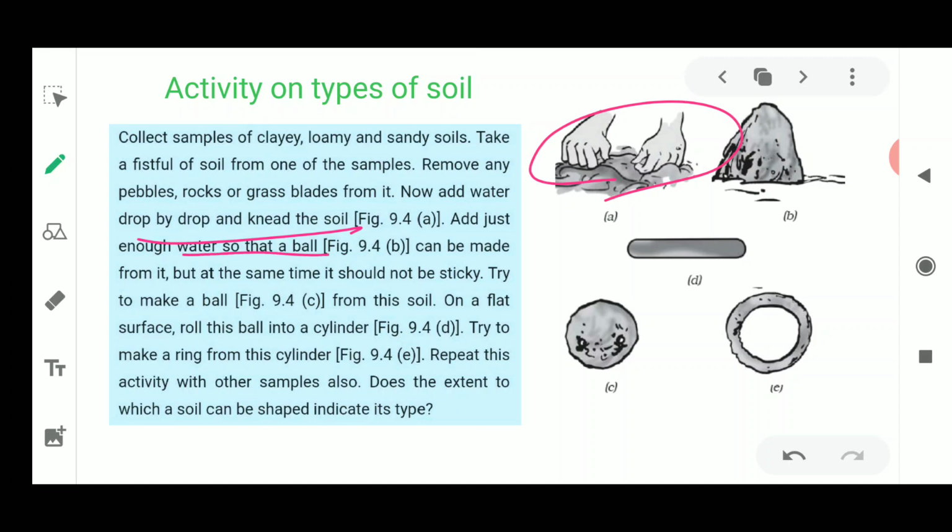As you knead the flour in your homes, you would see that the water is being adjusted in such a way that a lump is going to be formed. It could be formed in the form of circles, or in the form of lumps. A ball could be made very easily.